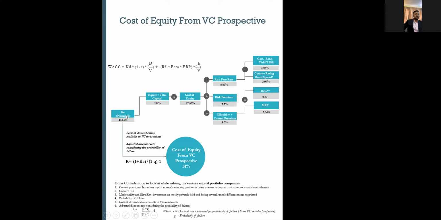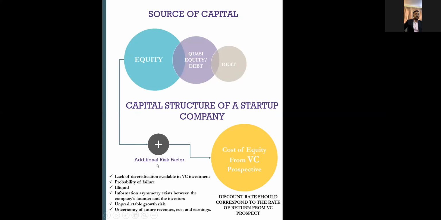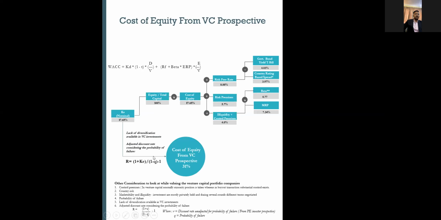The normal cost of equity will be around 17.65 for a stable company, right? For a mature company having a track record, market share, and profitability margins, you can target a 16 to 17% average cost of equity in this context, right? But how to factor in the additional risk which you perceive for a startup company?